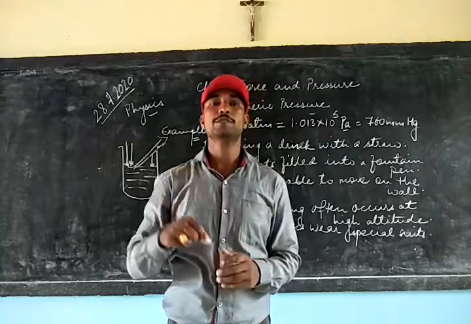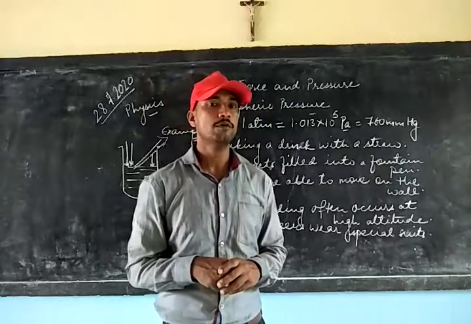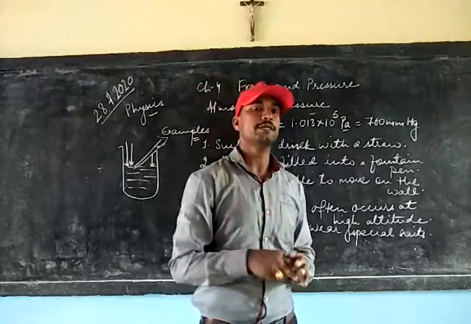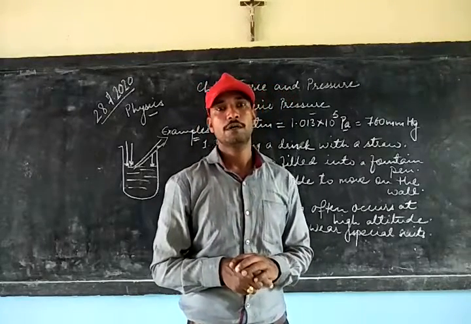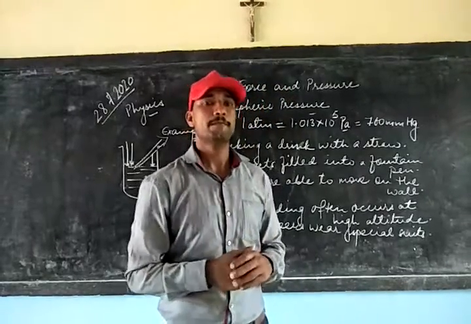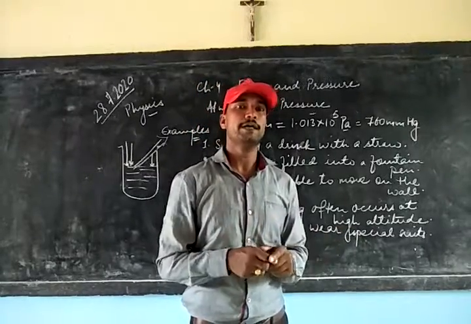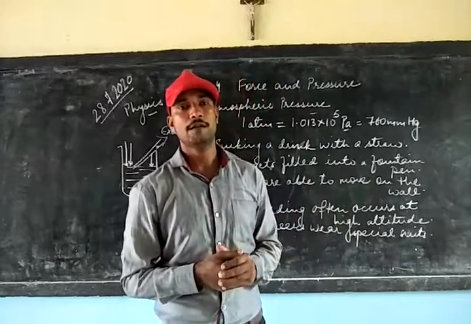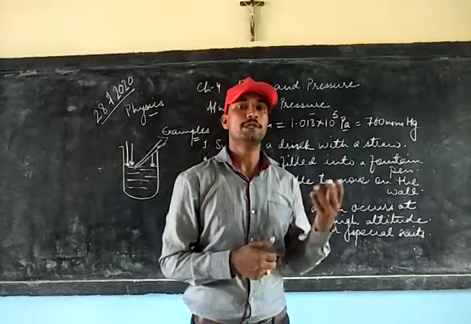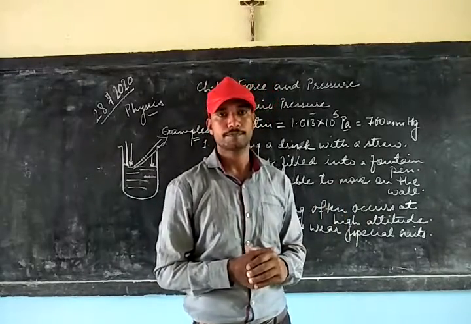This blood pressure, which becomes more, starts exerting pressure on the vents of the capillary, which cracks the capillary, the blood vessel, due to which the bleeding takes place.